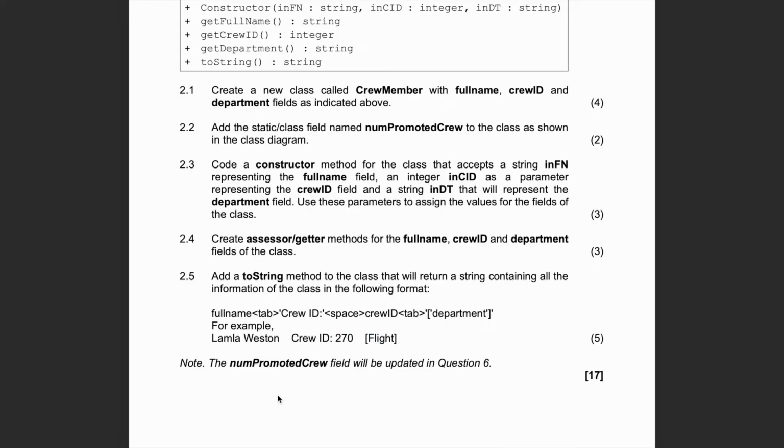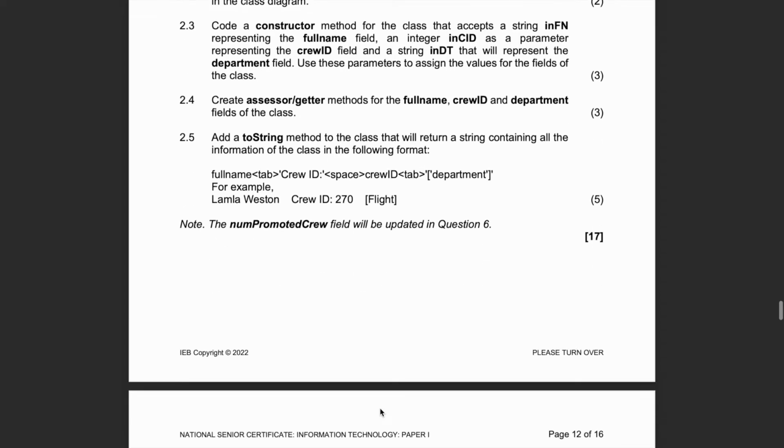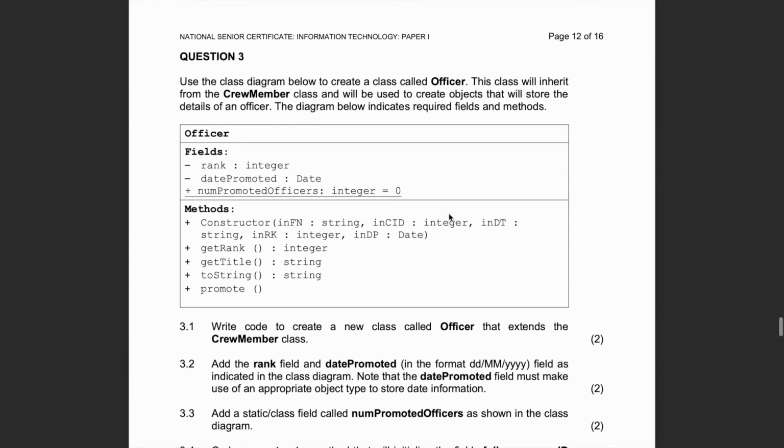Perfect. And then here it just tells us that that last field there, the static variable, will be used in question 6. Okay. And look at that, 17 marks in the bag without having wasted time reading that entire section up there. And you'll see it's more or less the same for question 3.